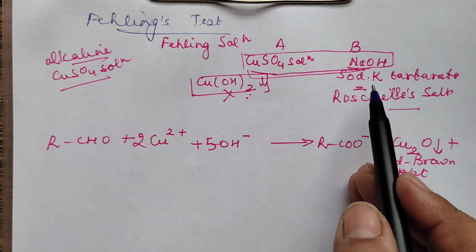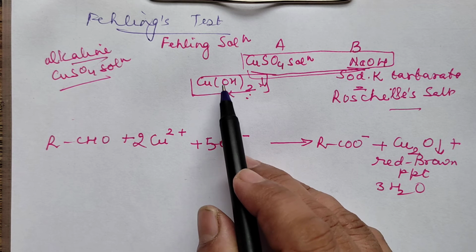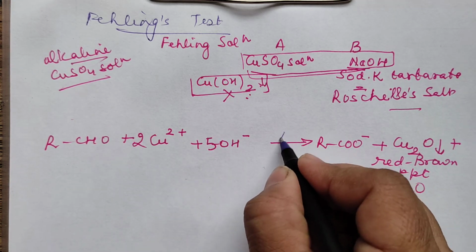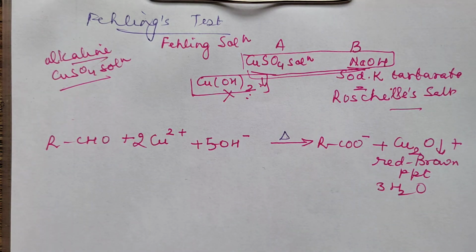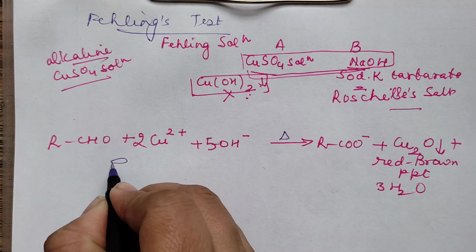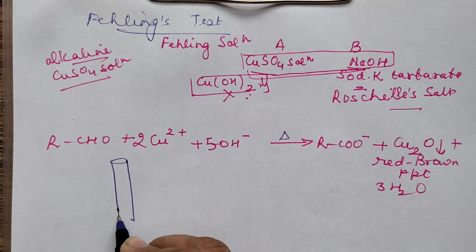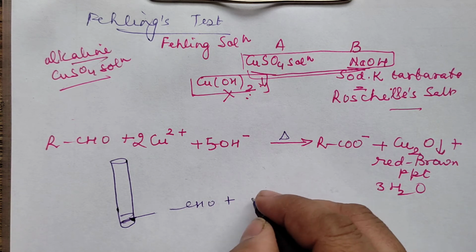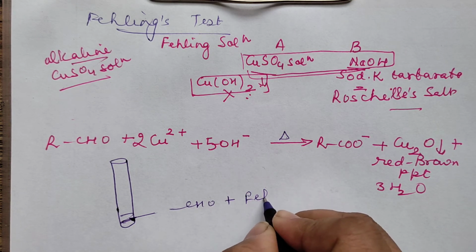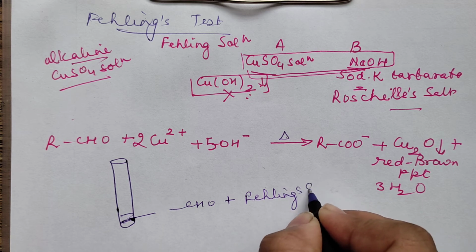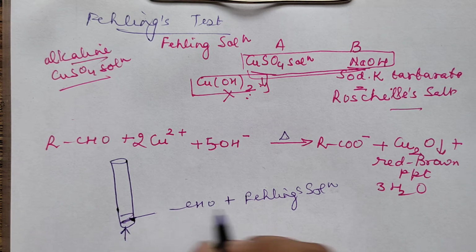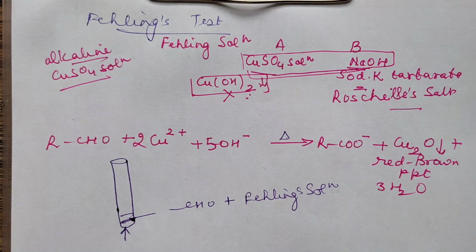So this we added to prevent the precipitation of copper hydroxide, but when you are taking Fehling's solution with aldehyde and heating it, you will get a precipitate. So how practically do you do this in the lab? You will take a test tube. In the test tube, what you take is aldehyde. To this aldehyde, you will add Fehling's solution. When you add Fehling's solution to it, you have to heat it. On heating, it will give you red-brown precipitate. That indicates the presence of aldehyde.